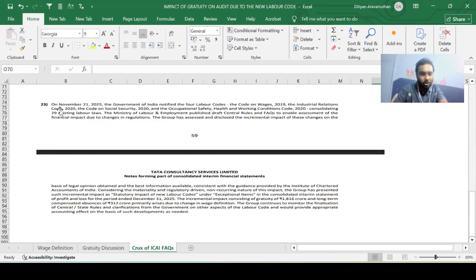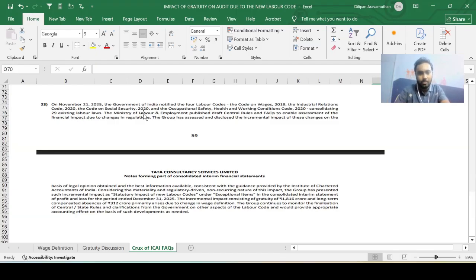Note 23. On November 21, 2025, the Government of India notified the 4 labor codes: the Code on Wages 2019, the Industrial Relations Code 2020, the Code on Social Security 2020, and the Occupational Safety, Health and Working Conditions Code 2020, consolidating 29 existing labor laws. Exactly. So 29 labor laws were consolidated into 4 new labor codes.